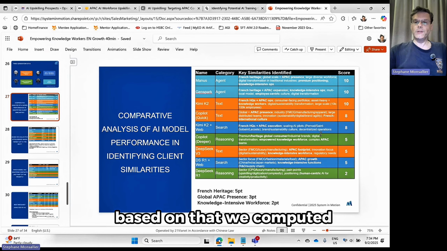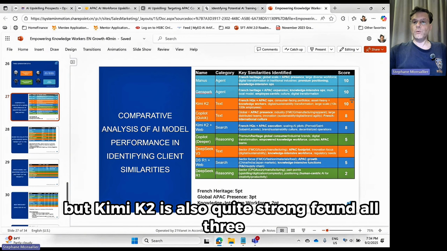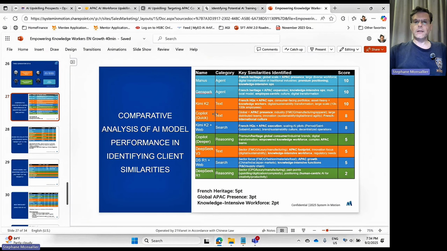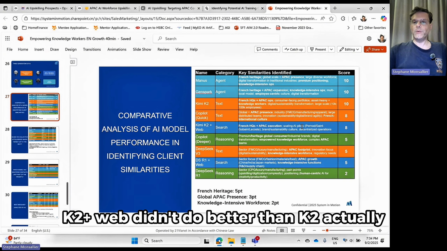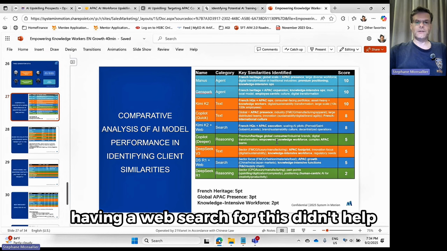Based on that, we computed a score for all of them. The agents are at the top, but Kimi K2 is also quite strong, found all 3. And then we start to go down the list. Copilot Quick, K2 plus web didn't do better than K2, actually. Having a web search for this didn't help.